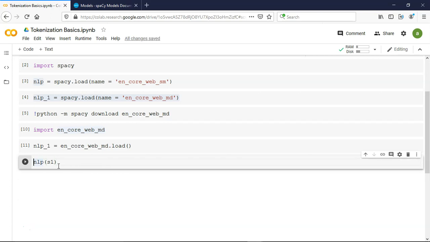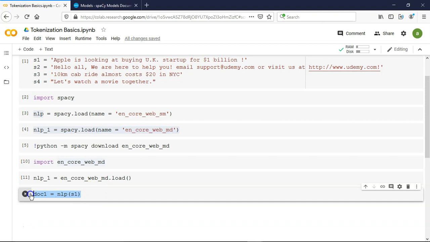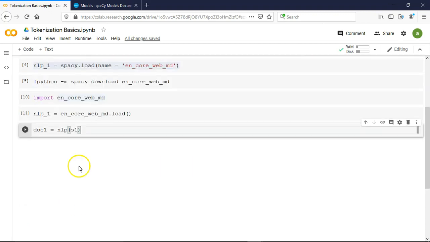So eventually it is going to return us doc1. Now what just happened at this particular stage? You can see we have applied this S1 string to the NLP model. All that intelligence resides inside this NLP model. Here we are dealing with a very small model only, en_core_web_sm, and it will return a better representation of all our input text, like after tokenization, tagging, POS tagging, named entity recognition, stemming and everything, and create another bulky object for us.